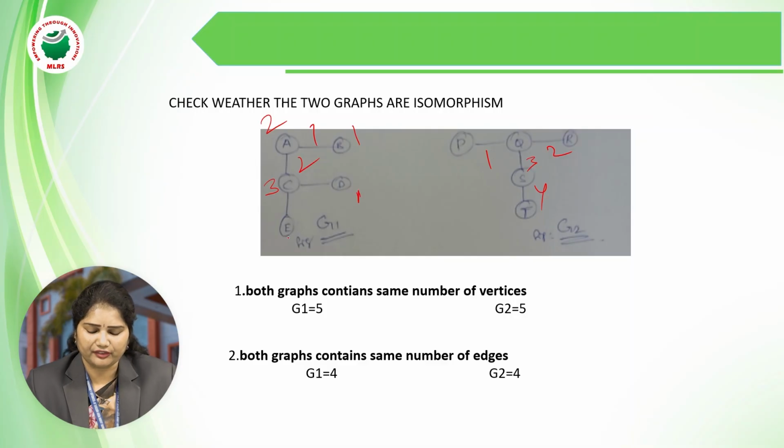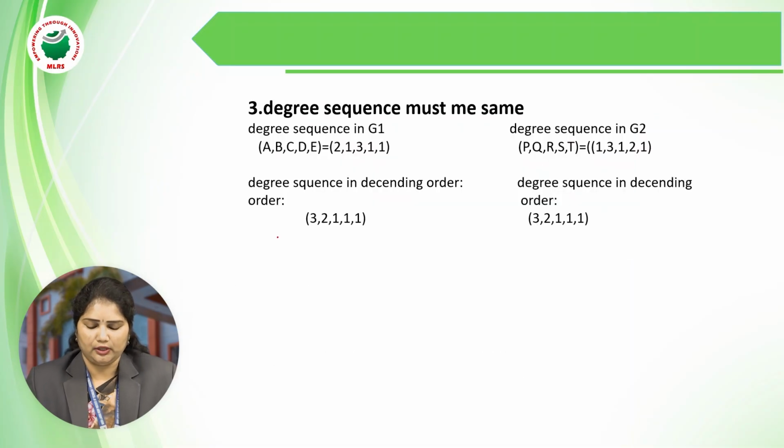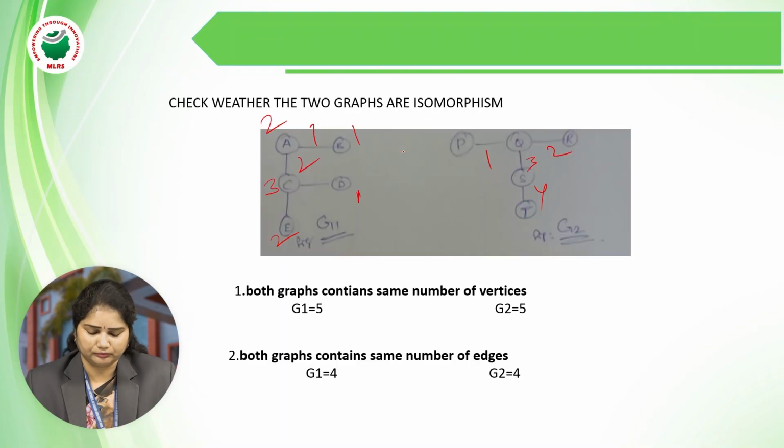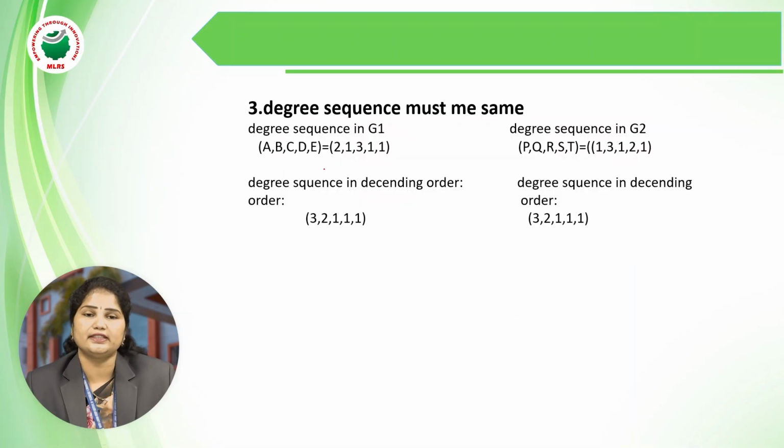And the degree of vertex E is what? 1. So the degree sequence of this graph is what? 2, 1, 3, 1, 1.